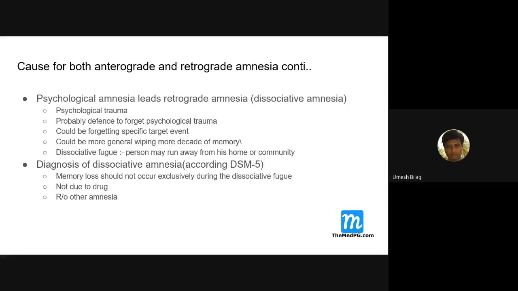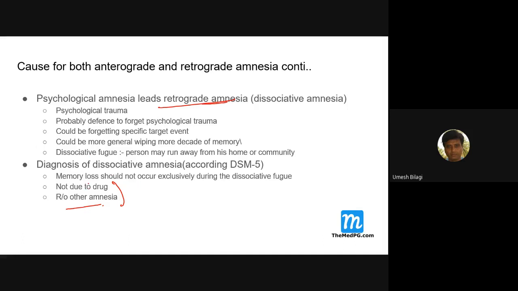Anyway, you got these points of psychological amnesia. Now diagnosis: how to diagnose? You have to rule out other causes basically. For the amnesia you are getting, this is retrograde amnesia. You have to rule out whether the patient has taken some drugs, and if there is only a psychological trauma that could explain the cause of his amnesia, then it is psychological amnesia.